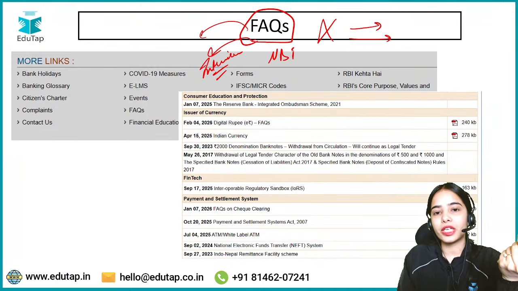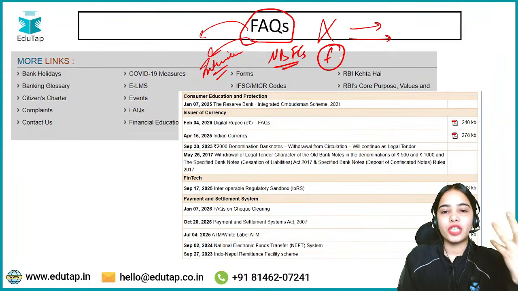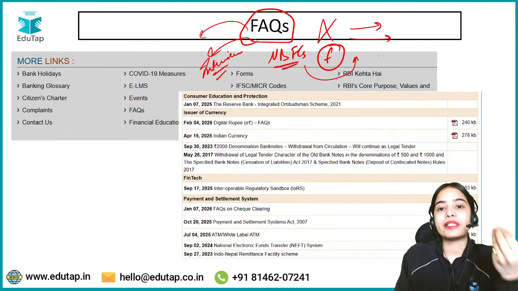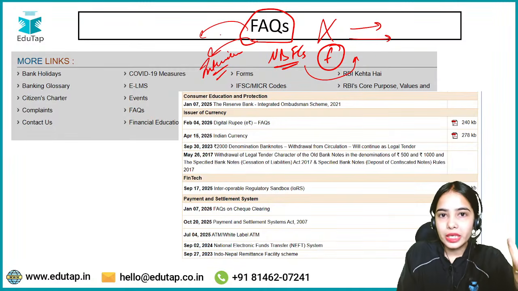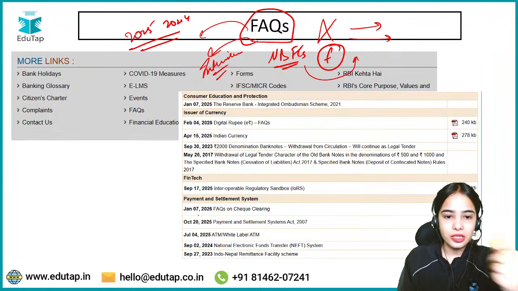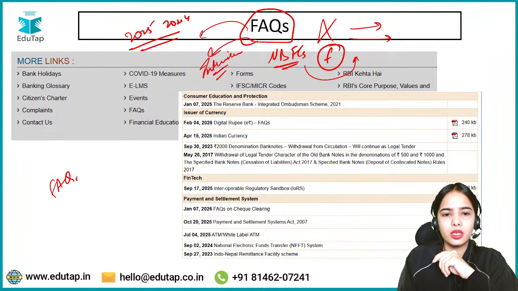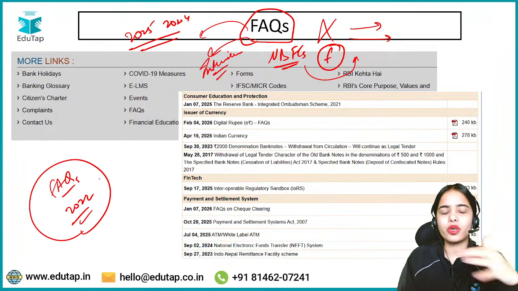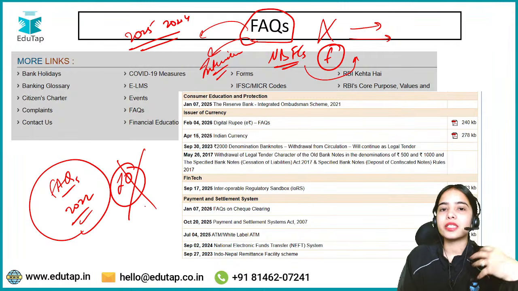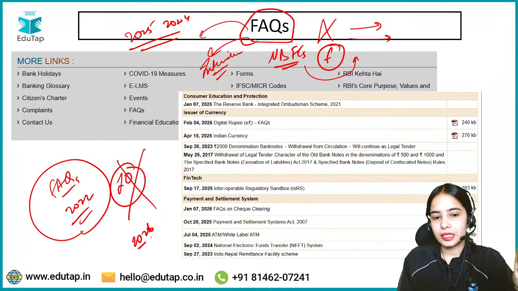So if you are covering the NBFCs through the finance chapter and you read the FAQs on the NBFCs, your knowledge will strengthen. Do you have to read the FAQs of 2025, 2024? Do not read the FAQs of the previous years, because there are changes. Like here you can see there were FAQs of 2022, or FAQs of the previous year on the internal ombudsman. Now the internal ombudsman has been updated in 2026. The integrated ombudsman has been updated in 2026.